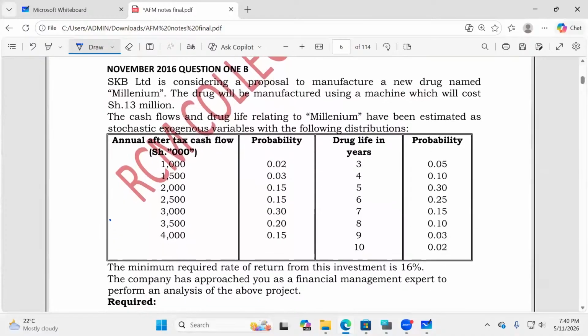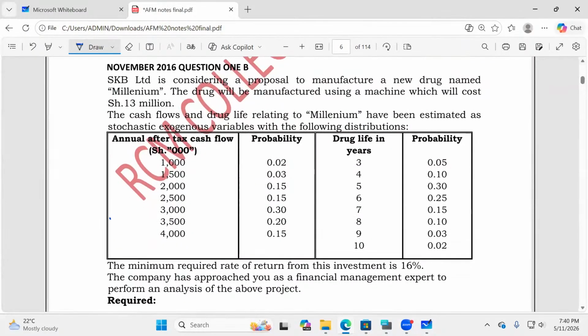November 2016, question number 1B. SKB Limited is considering a proposal to manufacture a new drug named Millennium. So this is the only thing you copy down, right? The drug will be manufactured using a machine which will cost 13 million. So the initial cost is 13 million. The cash flows and drug life relating to Millennium have been estimated as stochastic exogenous variables with the following distributions.